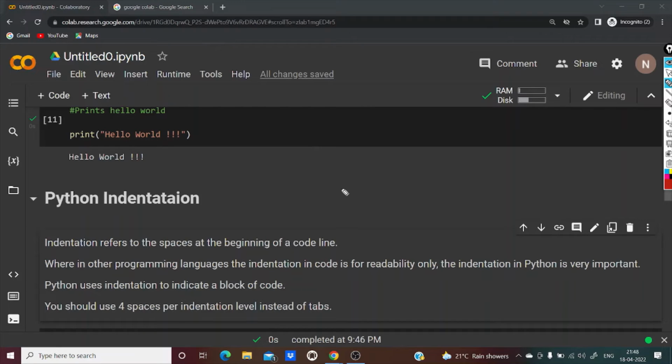In case of C, if we want to write an if statement, you will give the condition and then you start with this flower bracket and then you close this flower bracket. Whatever you write inside this if block comes under the if statement.